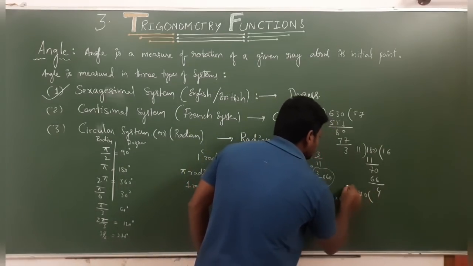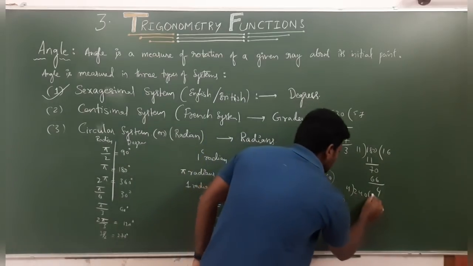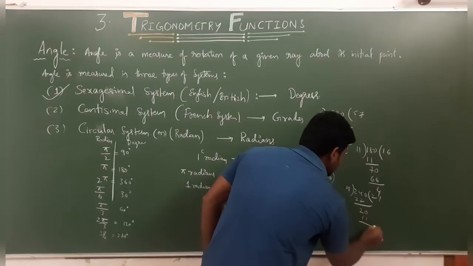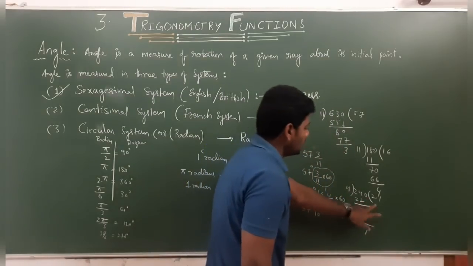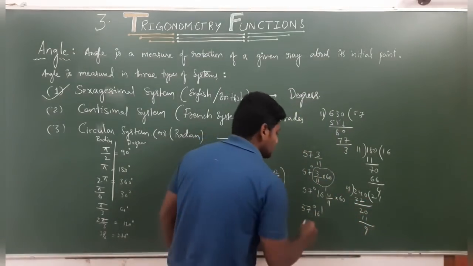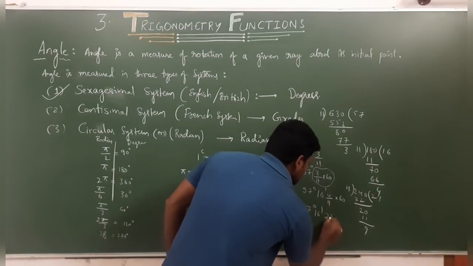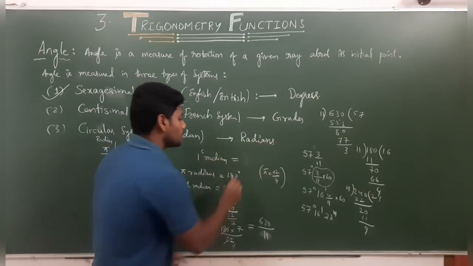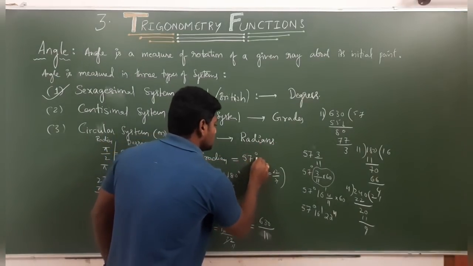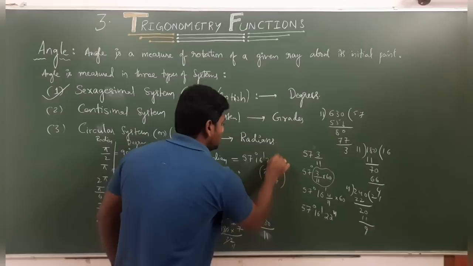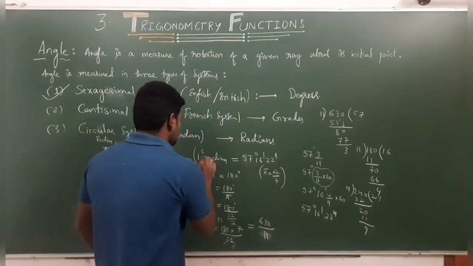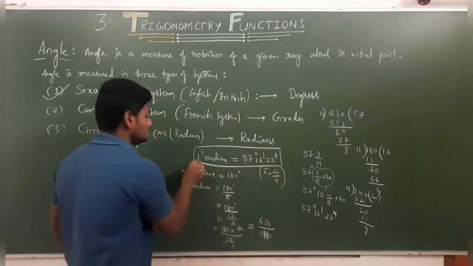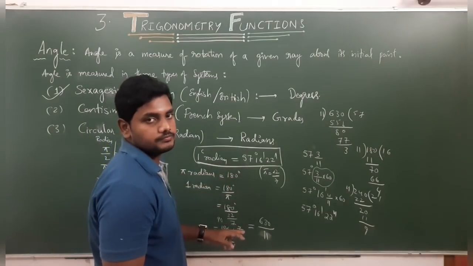240. Again we need to divide with 11. 11 2s is 22, this is 20. 11 ones 11, and the remainder is 9. 9 by 11 is approximately equal to 22 seconds after rounding. So the 1 radian value is equal to 57 degrees 16 minutes 22 seconds approximately. You need to remember this is the value of 1 radian.